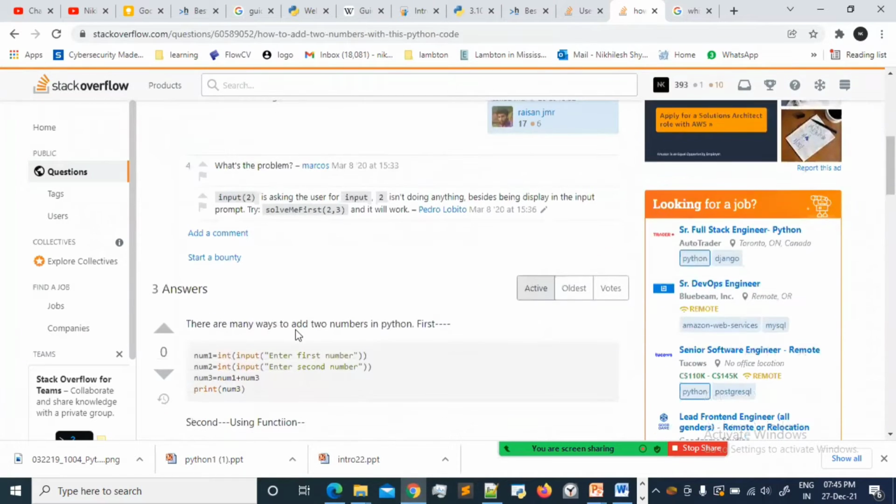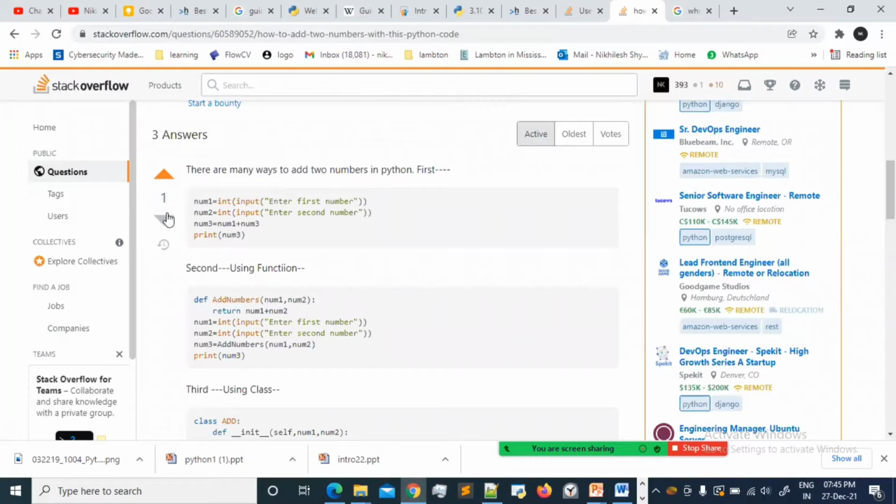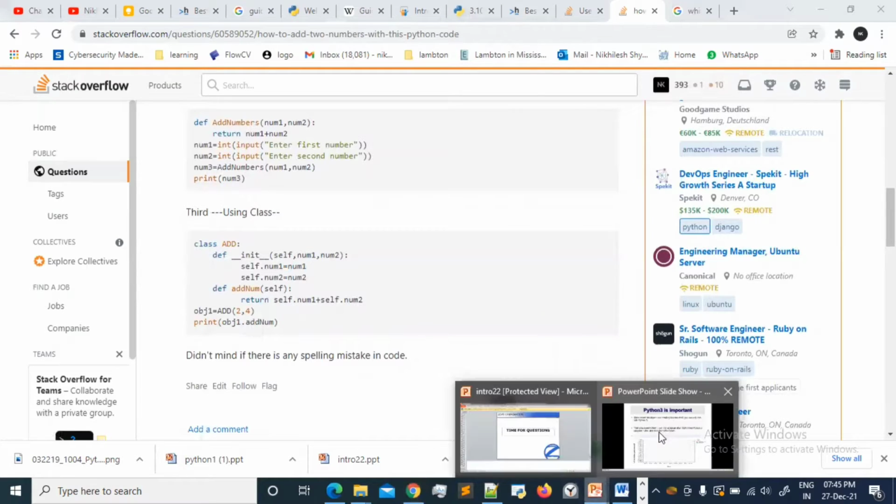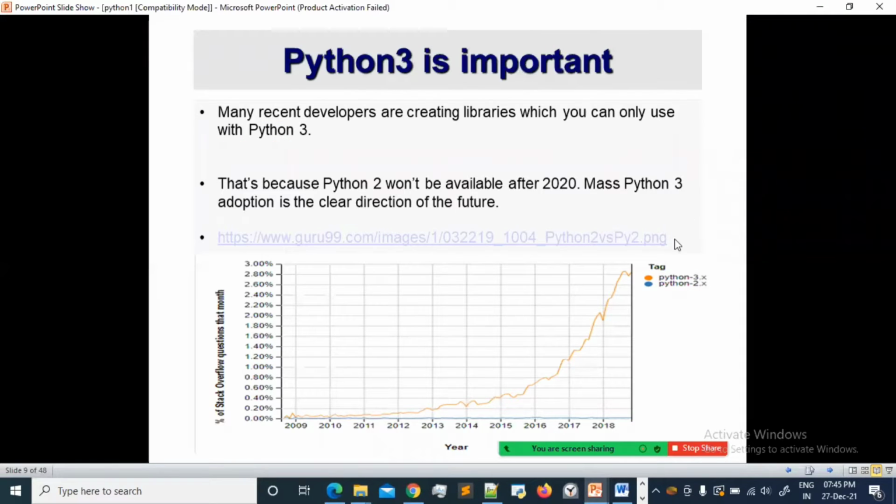If you write some answer properly and someone gives it, let's say, an upvote, the particular person who wrote the answer will get some points. He has 42, I have 393. Now the majority of the tech industry wants your Stack Overflow profile if you are experienced. So that's why, if you are stuck somewhere in Python 3, you will get a Python 3 answer only, not Python 2. So this line is Python 3. That's the only difference between Python 2 and 3, and Python 3 is the clear winner and the direction of the future.